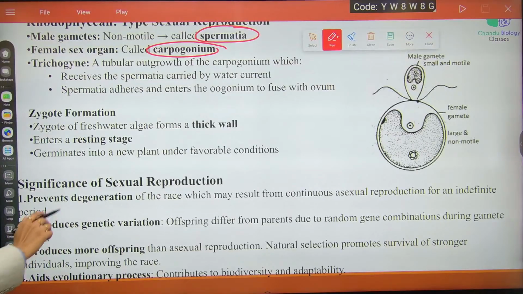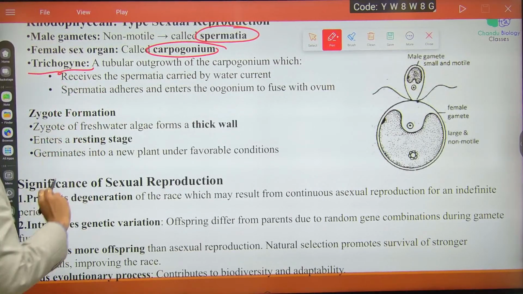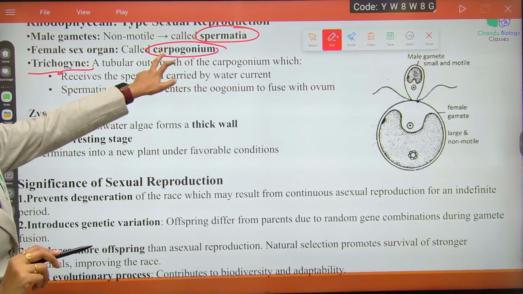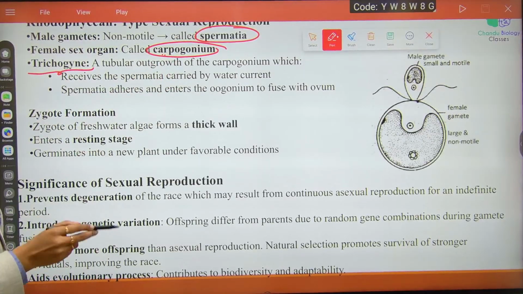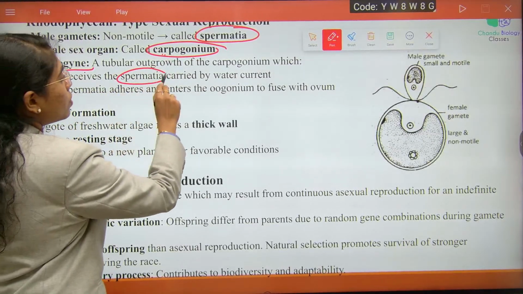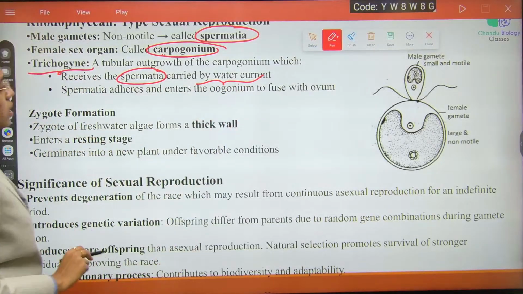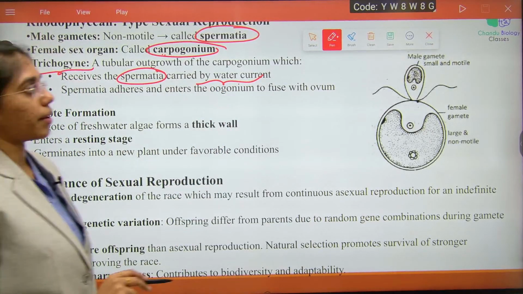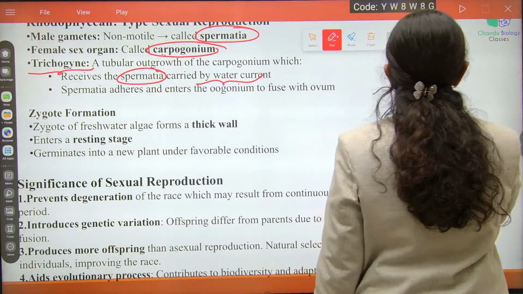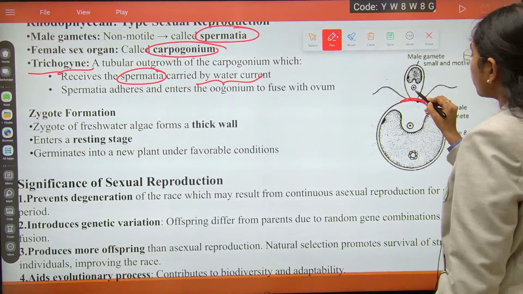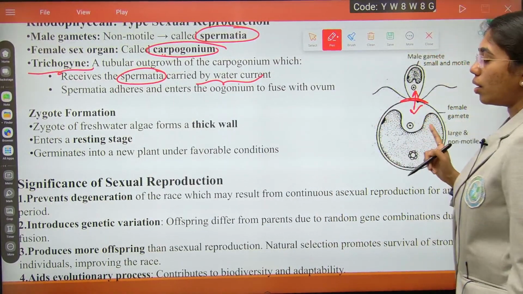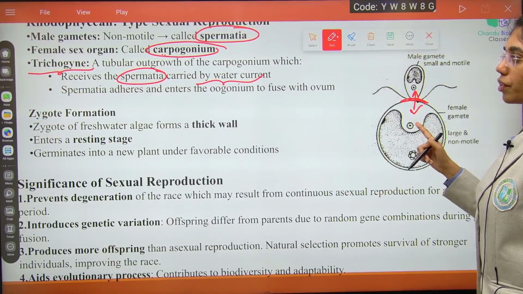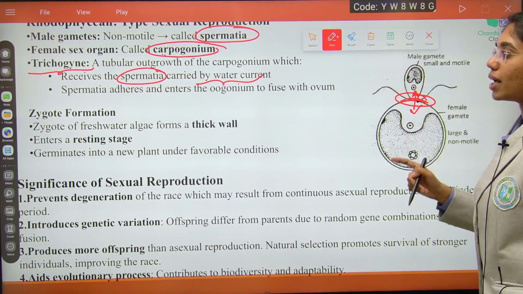So here we have trichogyne structures. These are tubular outgrowths from the female sex organ carpogonium. They will receive the spermatia, which are carried across by water currents, and the spermatia will adhere. The spermatia, the male gamete, will adhere or fuse with the ovum through this structure. Fine, right? And this structure is known as what?